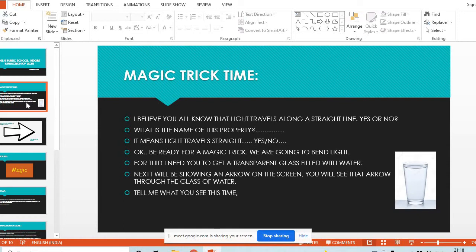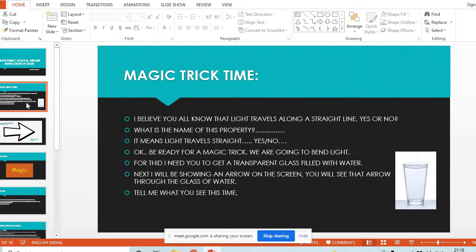Now, children, I believe that you all know that light travels along a straight line. Yes or no? Yes, ma'am. Wonderful. So, what is the name of this property? Rectilinear propagation of light. Wonderful. Light always travels along a straight line. This property is called rectilinear propagation of light. It means that we cannot bend the light, we cannot change its direction. Yes or no? Yes, ma'am.